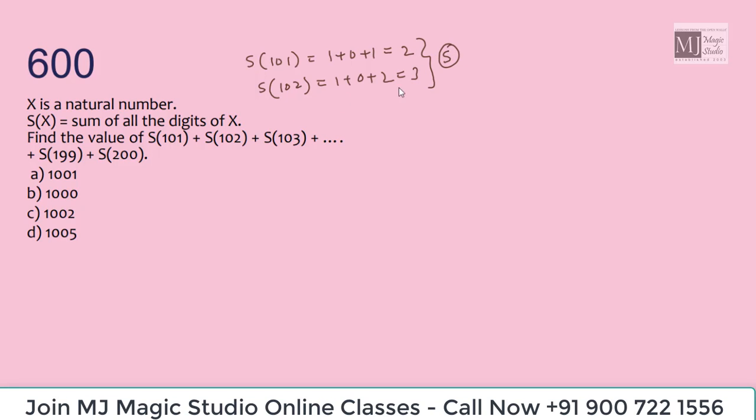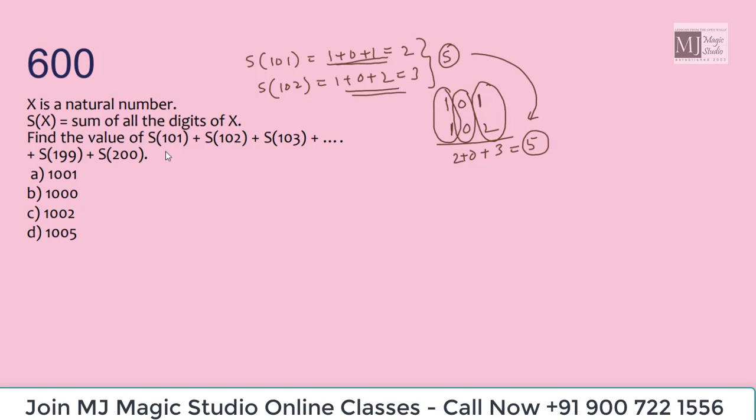Now, can I solve this in this way, that I have a number 101, I have a number 102. In the unit place, the sum is 3. In the 10th place, the sum is 0. And in the 100th place, the sum is 2. Now, what is 2 plus 0 plus 3? That is 5. So instead of adding up all the digits in each x, I'll try this process and let's see what we get for the numbers from 101 to 200. From 101 to 200, we have got 100 numbers, isn't it?